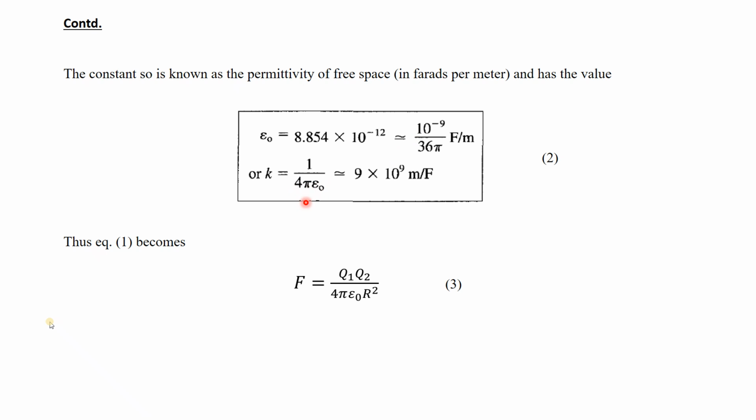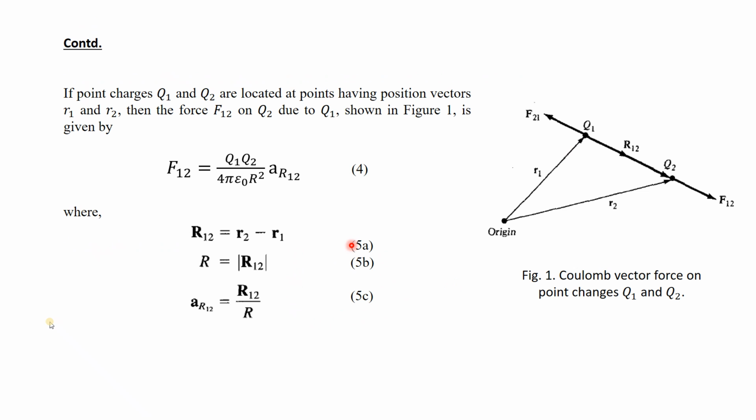If you replace these values in the term 4 pi epsilon naught, the result is almost equal to 9 into 10 to the power 9 meter per farad. If you put this value, the equation becomes like this. So this is the actual force equation of electrostatics.